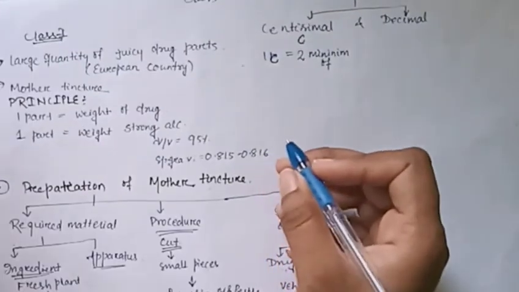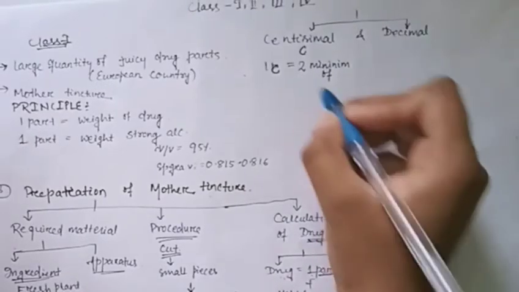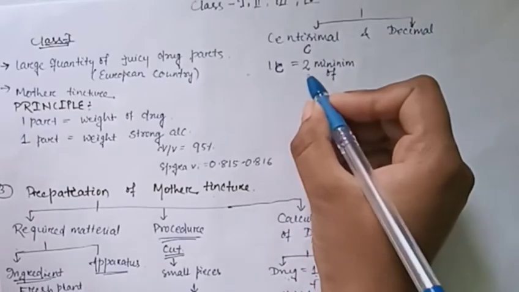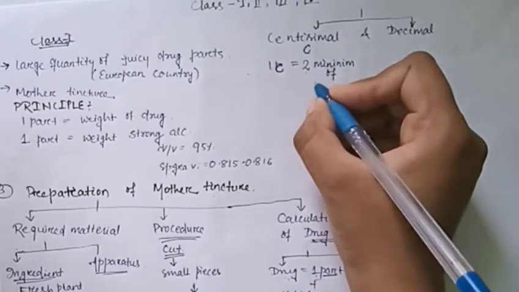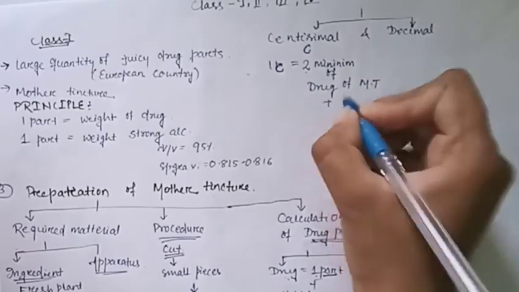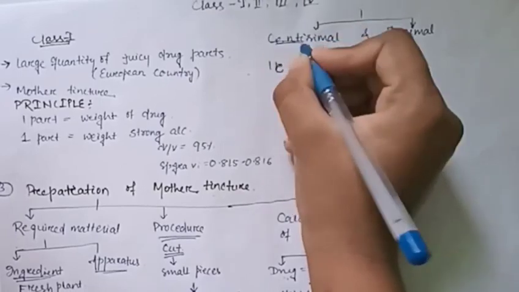of the drug. 2 minim of what? You can see from the drug power being 1:2, so we take 2 minim of the mother tincture drug. With it we add 98, because it is a centesimal scale.